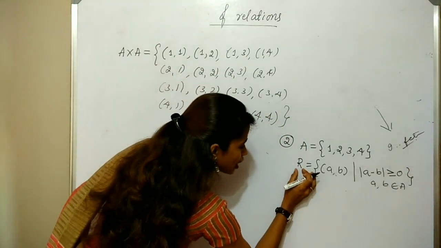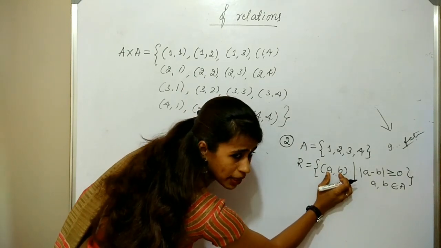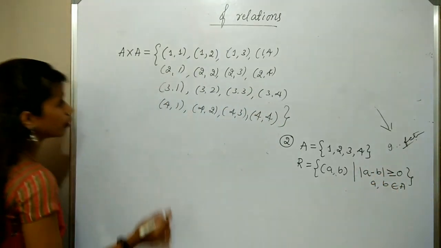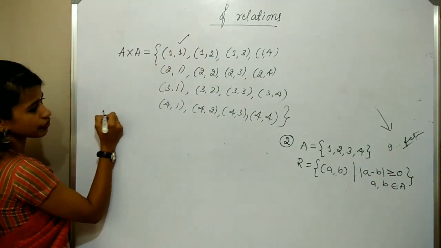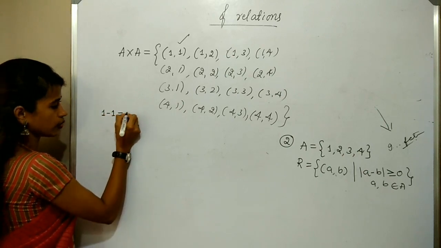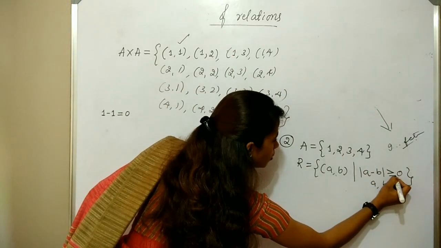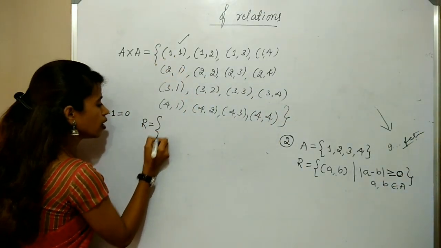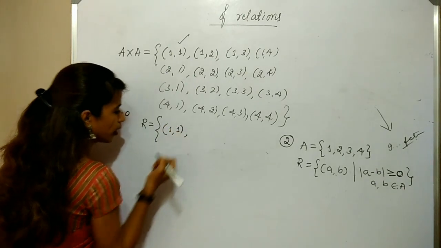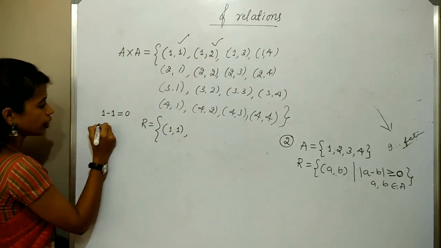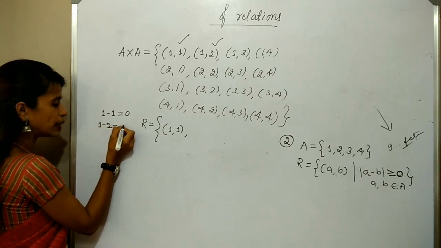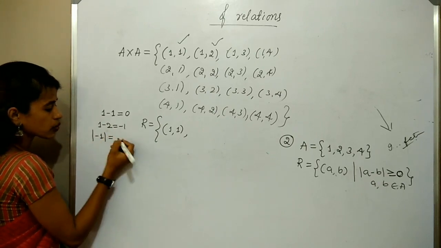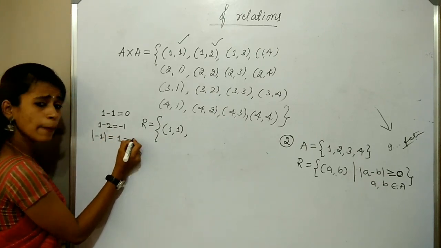Here, the relation R is equal to set of all ordered pairs A comma B such that the modulus of the difference must be greater than or equal to 0. I am taking 1 and 1. So what is the difference between 1 and 1? It is 0, which is equal to 0. Therefore, this element belongs to the relation R. Therefore, R contains 1 comma 1. Next, 1, 2. If I take the difference 1 minus 2, it becomes minus 1. If I am taking the modulus for that minus 1, it becomes plus 1. Plus 1 is obviously greater than 0.